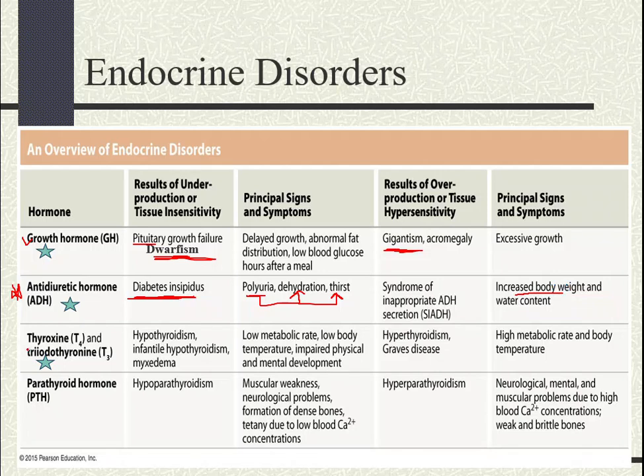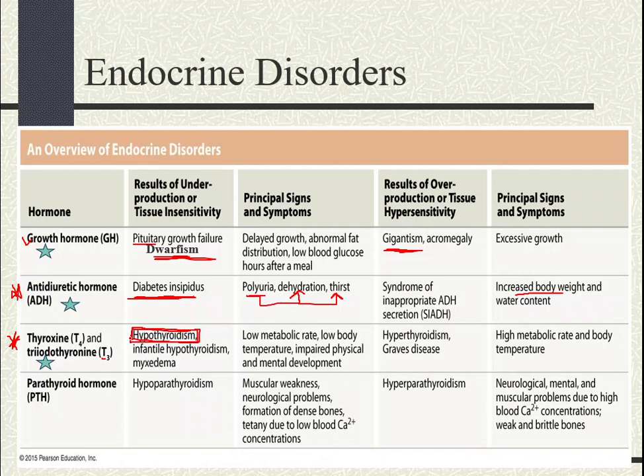Next, we're going to talk about the thyroid hormones. I am referring to T3, known as triiodothyronine, okay, and T4, known as thyroxine. So again, T3 is triiodothyronine and T4 is thyroxine. Okay. Now, a hyposecretion of these hormones will lead to the condition hypothyroidism. Hypothyroidism.